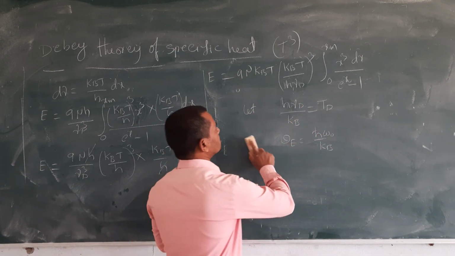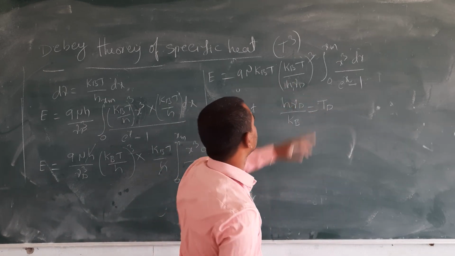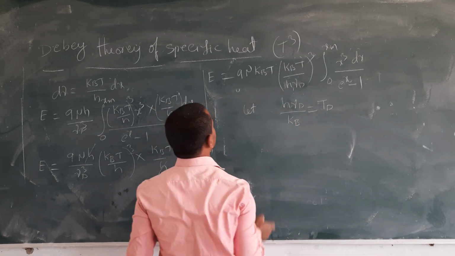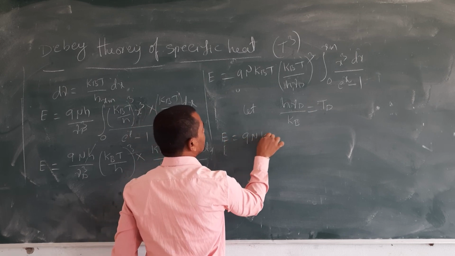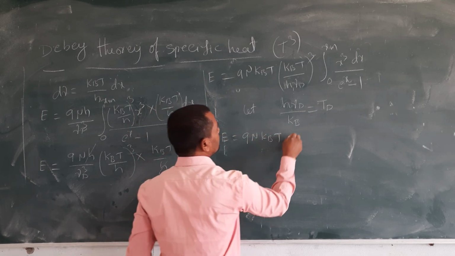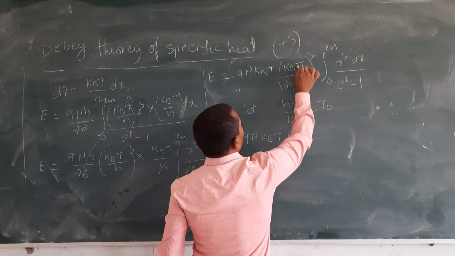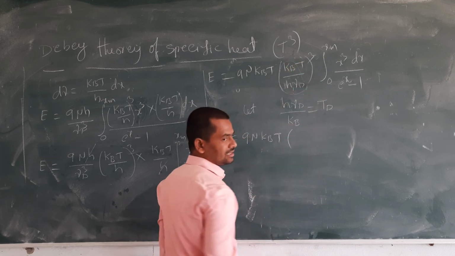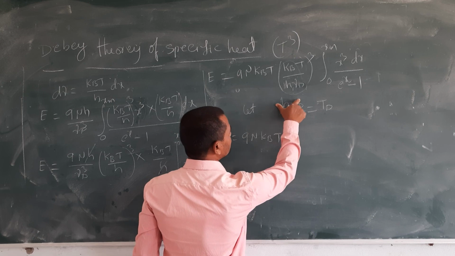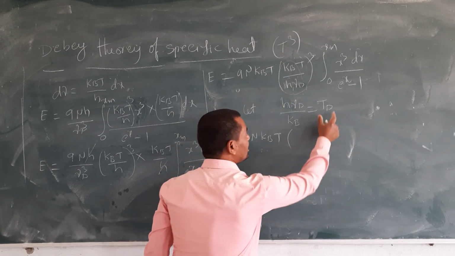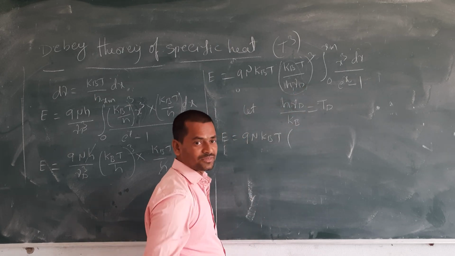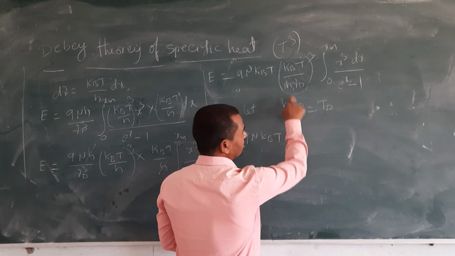Okay. Now substitute this term here, and the limits also change. E is equal to 9 kBT. Now see, here h nu d by kB is there, so kB by h nu d comes in the denominator. It's the reverse, the reciprocal.